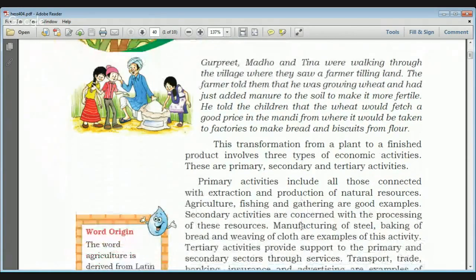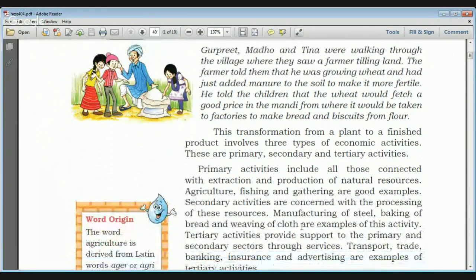If you see the whole transformation from a plant to a finished product, or any other product, it involves three types of economic activities: primary, secondary, and tertiary. Primary means all those activities which are connected with extraction and production of natural resources. For example, agriculture is a primary activity.